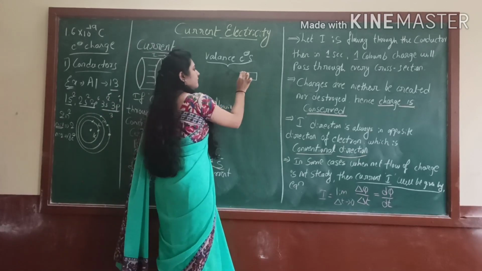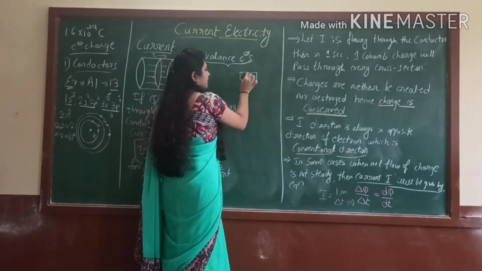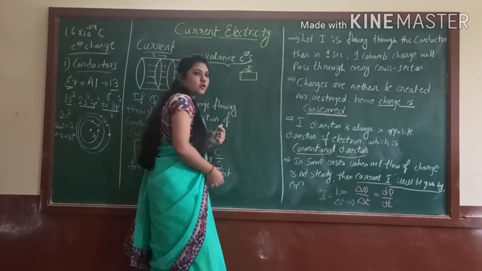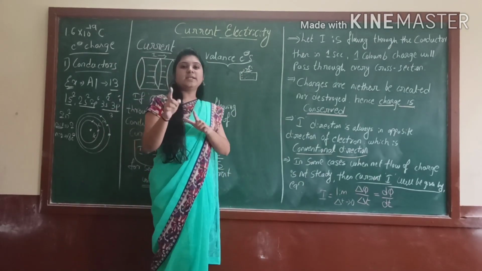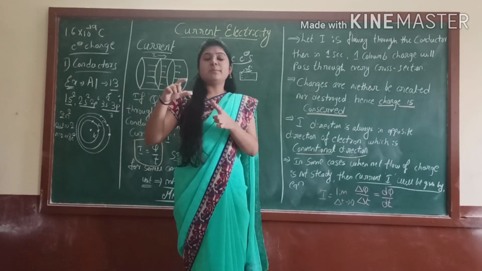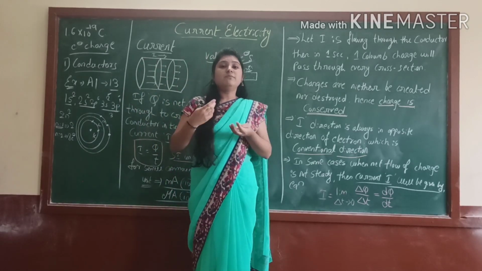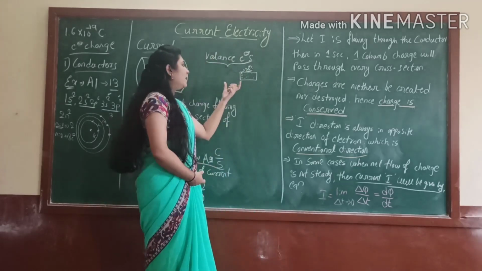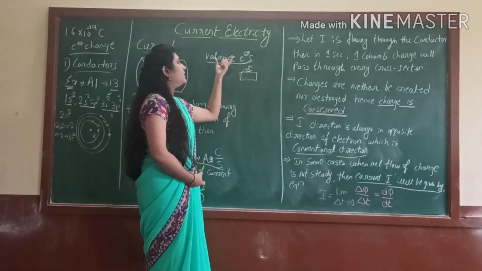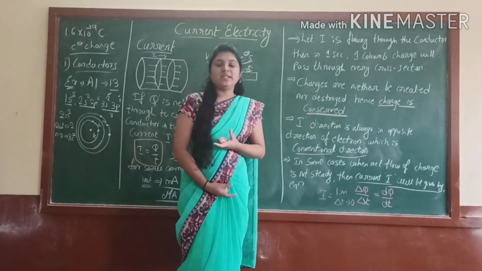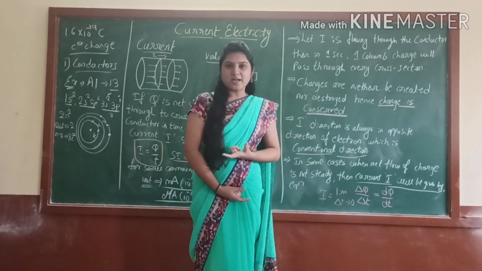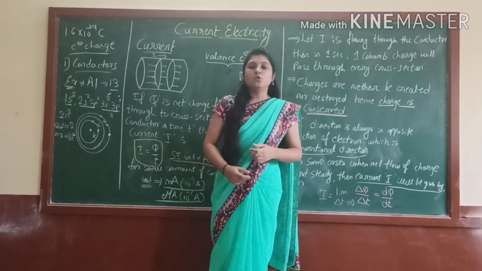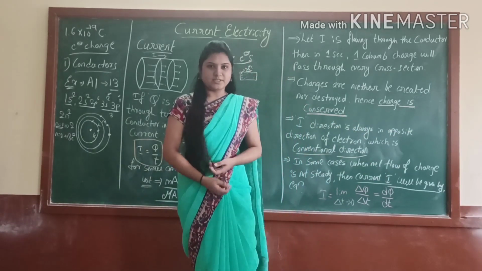So each atom is giving how many electrons? 3 electrons. So 3 electrons into the number of atoms, which may be millions or billions. So we can't count the number of electrons. That's why these electrons are responsible for electrical conductivity in aluminium, right? That's why aluminium is called a good conductor of electricity.